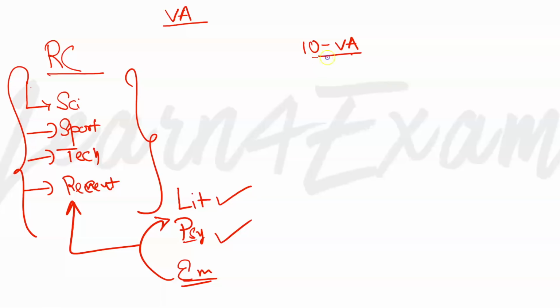And for the VA questions, I would suggest you go through the para completion and the para summary questions, whatever you have in your paper, and then go on to solve the para jumbles if you want to. This is what I would suggest for verbal ability.